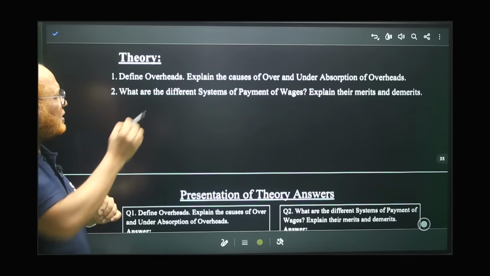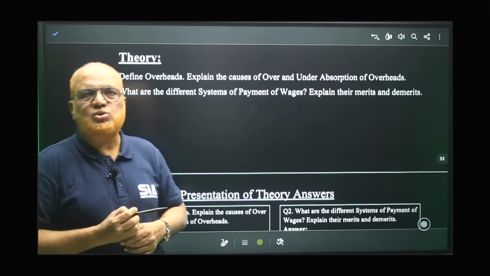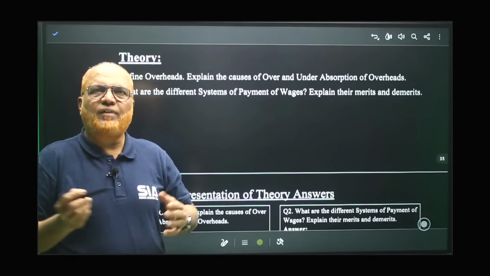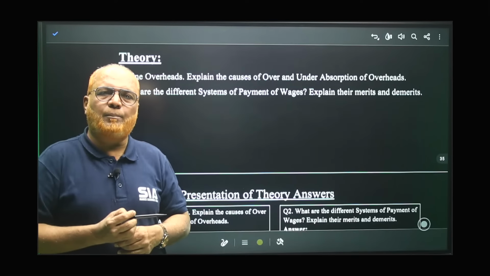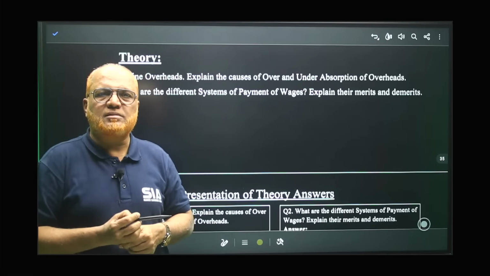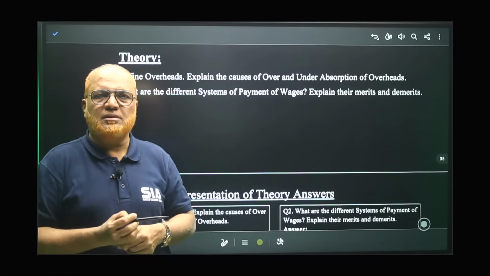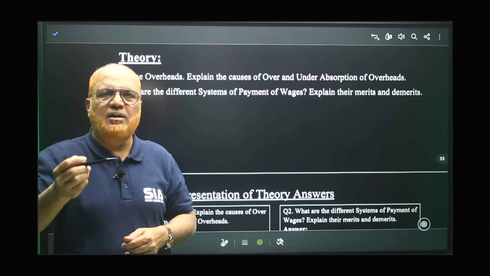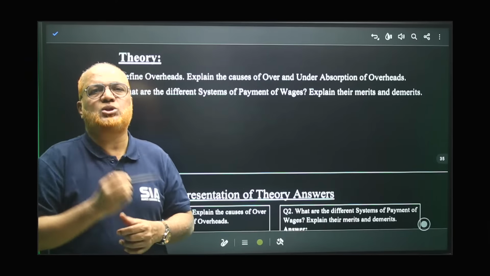Then second, what are the different systems of payment of wages? When wages are paid, the employer will apply different methods, like, for example, piece work basis, time work basis. And every basis will have its own advantages and also limitations.